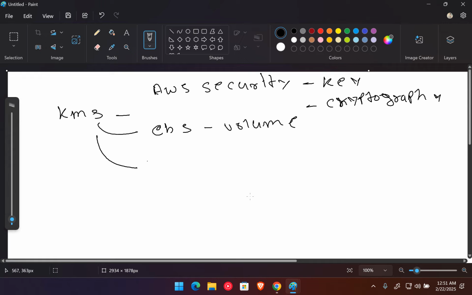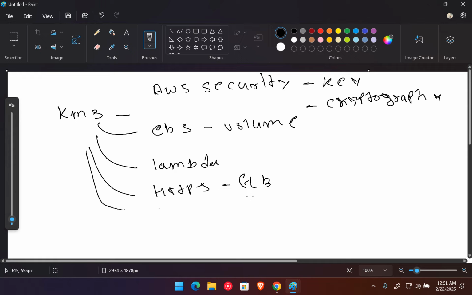If you want to implement HTTPS on the load balancer, ELB, we can use KMS.